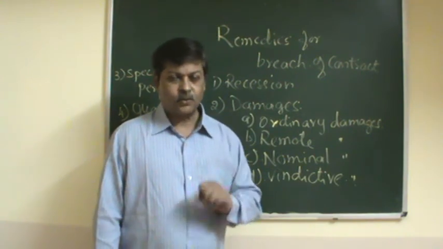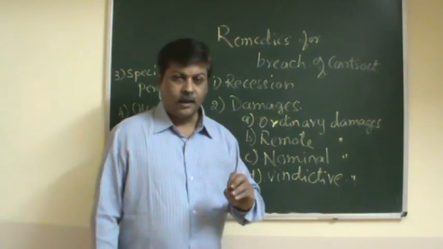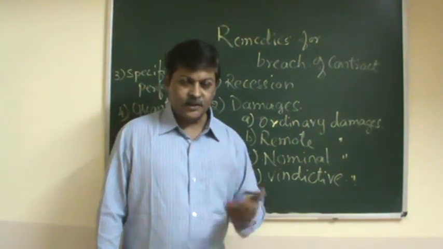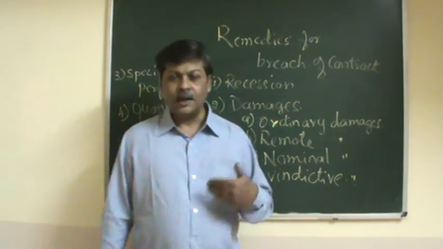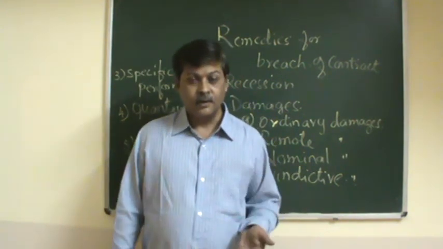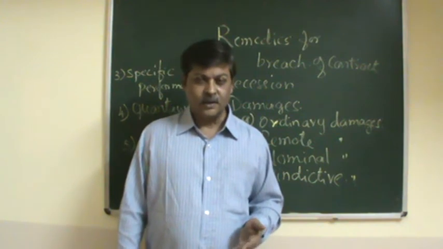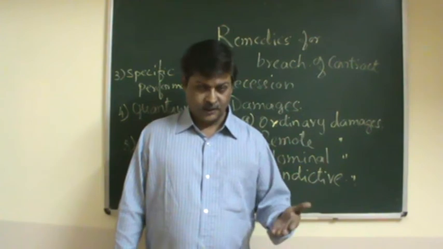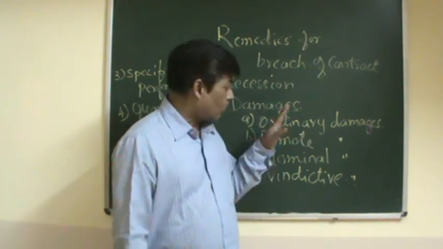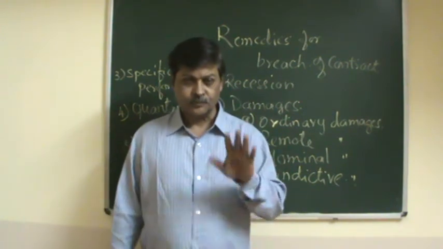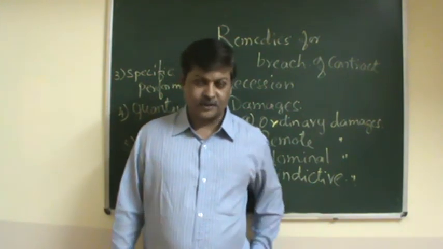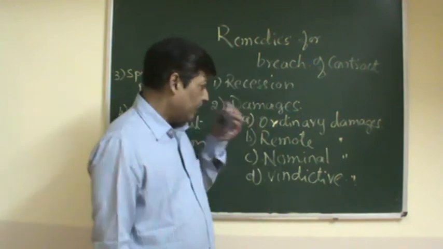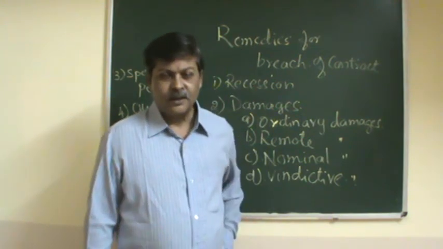The next one is that the aggrieved party can claim damages. Damages is the relief for the loss he has sustained, compensation for the loss he has sustained. This is the most common type of remedy which is claimed in the breach of contract.